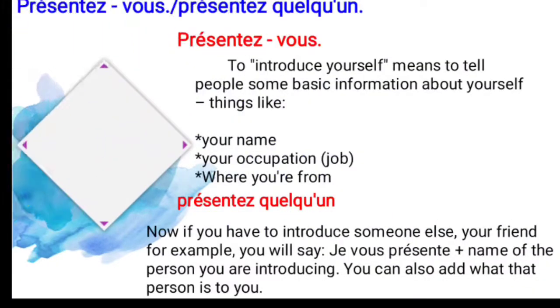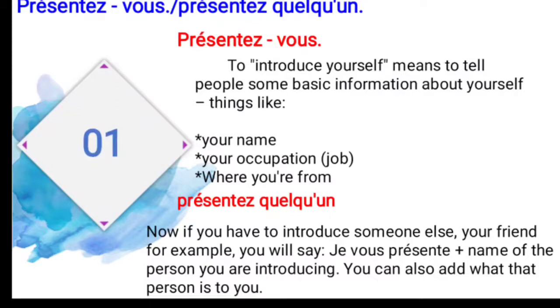Let us move to the first one. Présentez-vous, introduce yourself, and présentez quelqu'un, introduce someone. You have two exercises based on this topic. First is présentez-vous. What is meant by présentez-vous? To introduce yourself. It means to tell people some basic information about yourself, like your name, your father's name, your mother's name, your occupation, and where you are from. This is all about yourself.